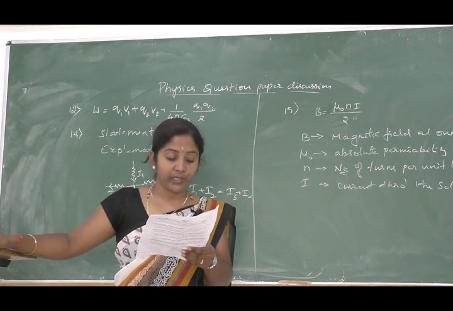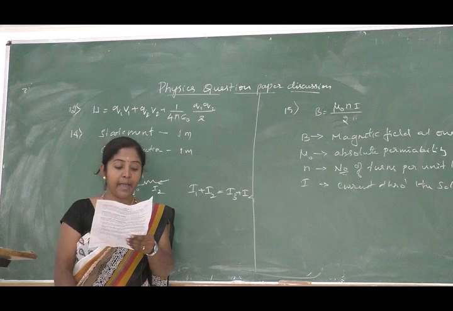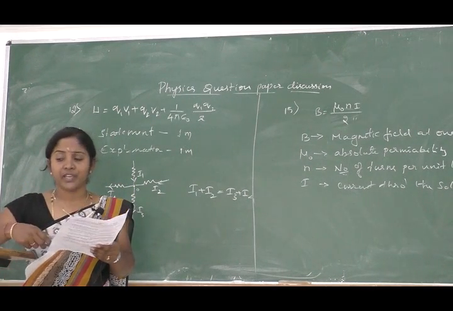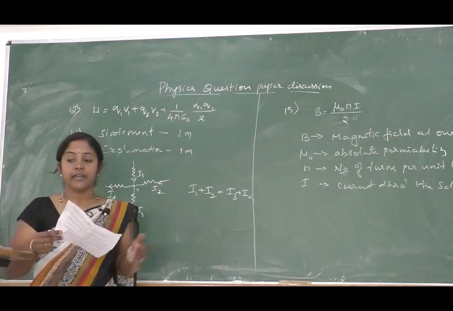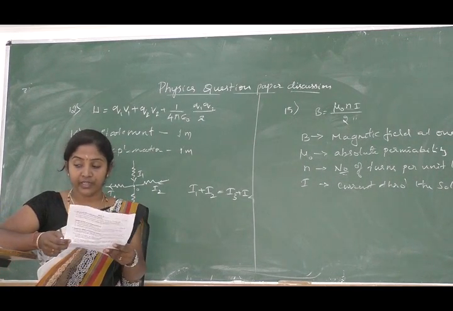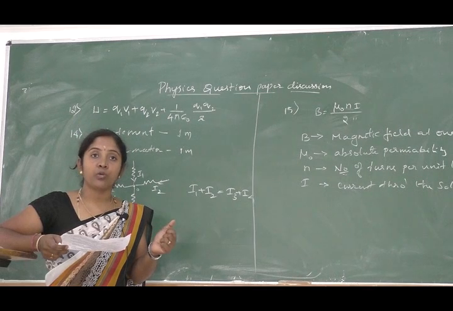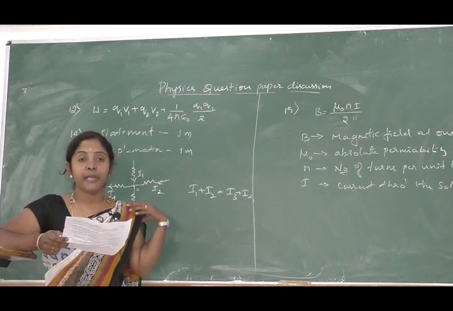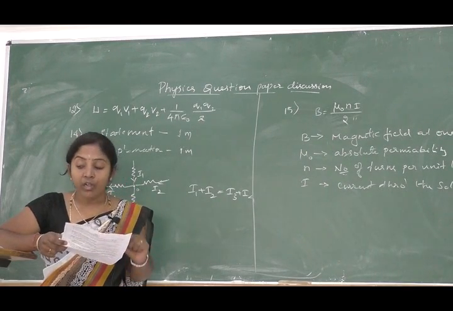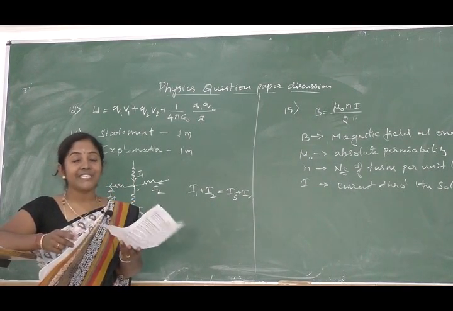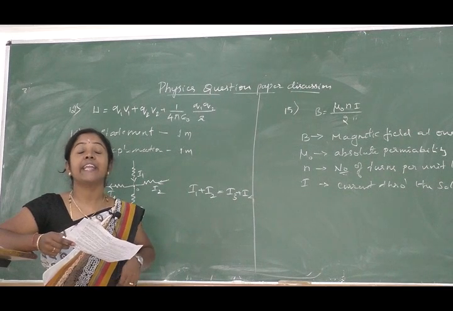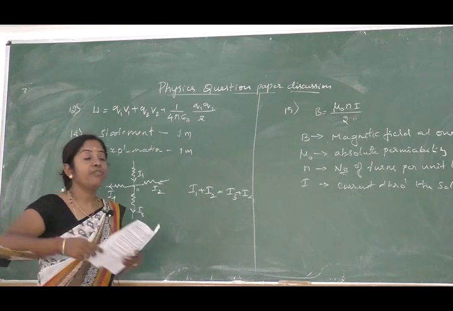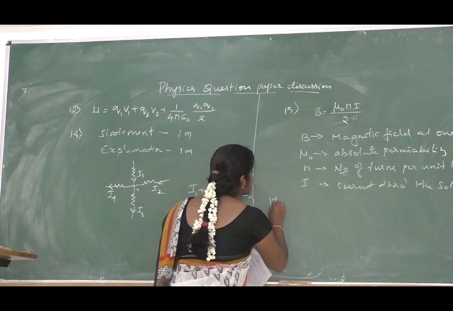Next one is 17th question. State Ampere's circuital law and write the equation. Ampere's circuital law is the line integral of the magnetic field around any closed path in free space is equal to absolute permeability, that is mu naught, times the net current passing through any surface enclosed by the closed path. That is the statement of Ampere's circuital law.